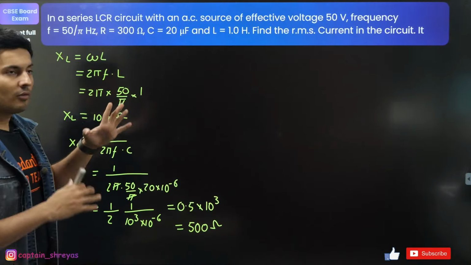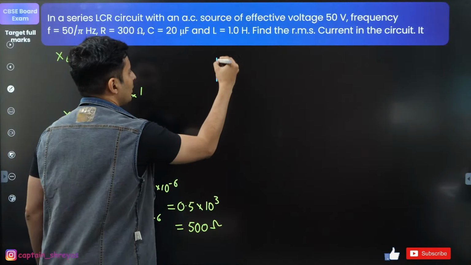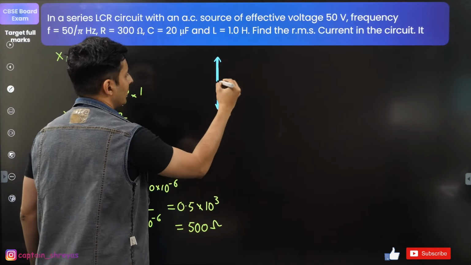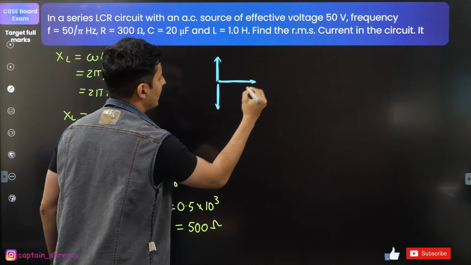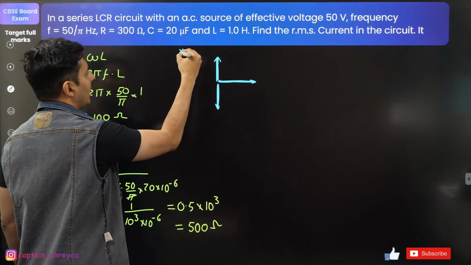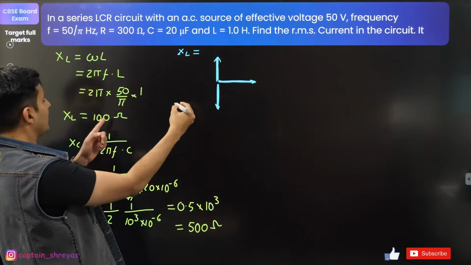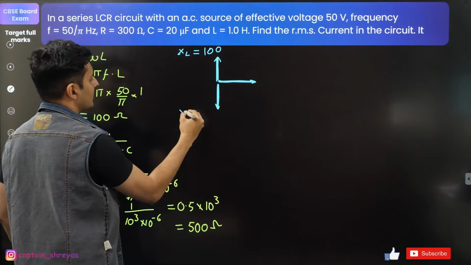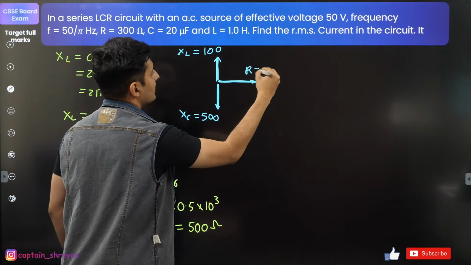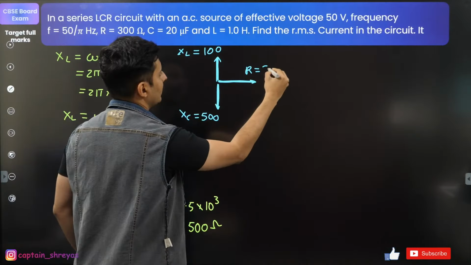Now the last step, find the impedance. For that, draw your phasor diagram, it will be easy. Always on the top you have inductive elements, capacitance on the bottom, resistance on the right side. So XL is 100, XC is 500, resistance is 300.